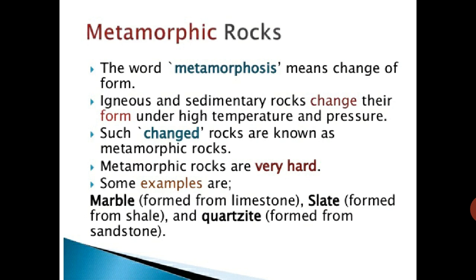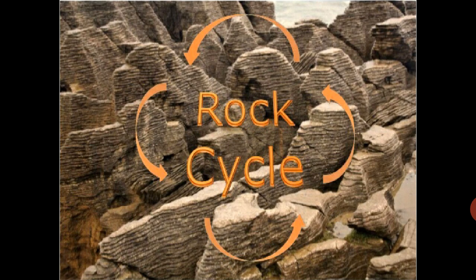Metamorphic rocks are very hard. Some examples are marble, slate, and quartzite. Remember, marble is a metamorphic rock. Metamorphosis means change of form. When the igneous and sedimentary rocks change their form, it creates a metamorphic rock, and metamorphic rocks are very hard. Now, rock cycle.